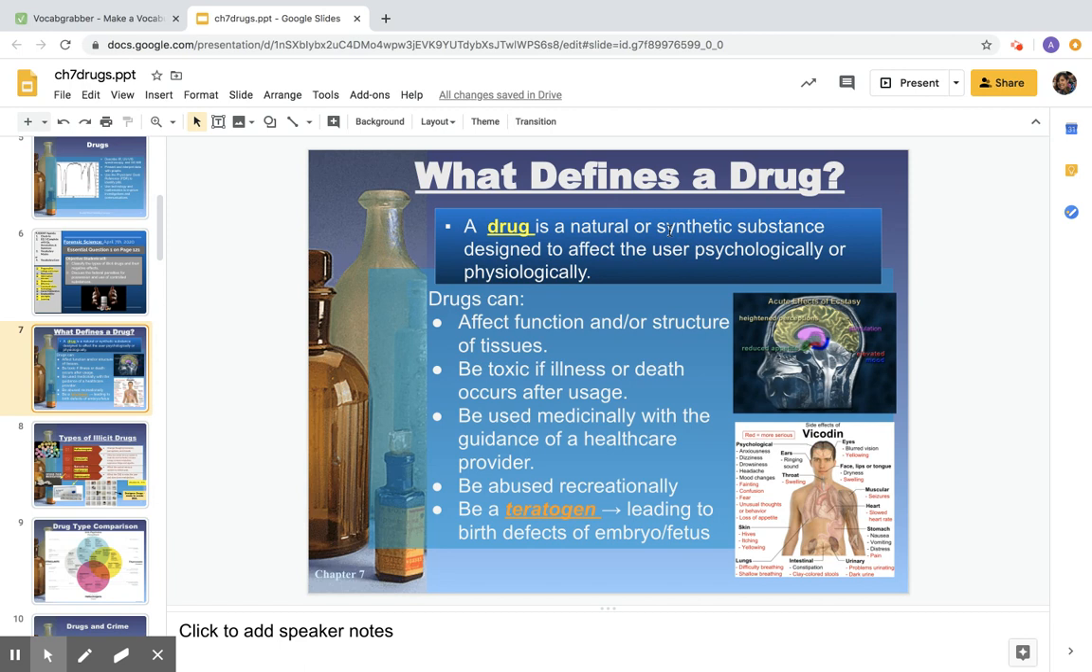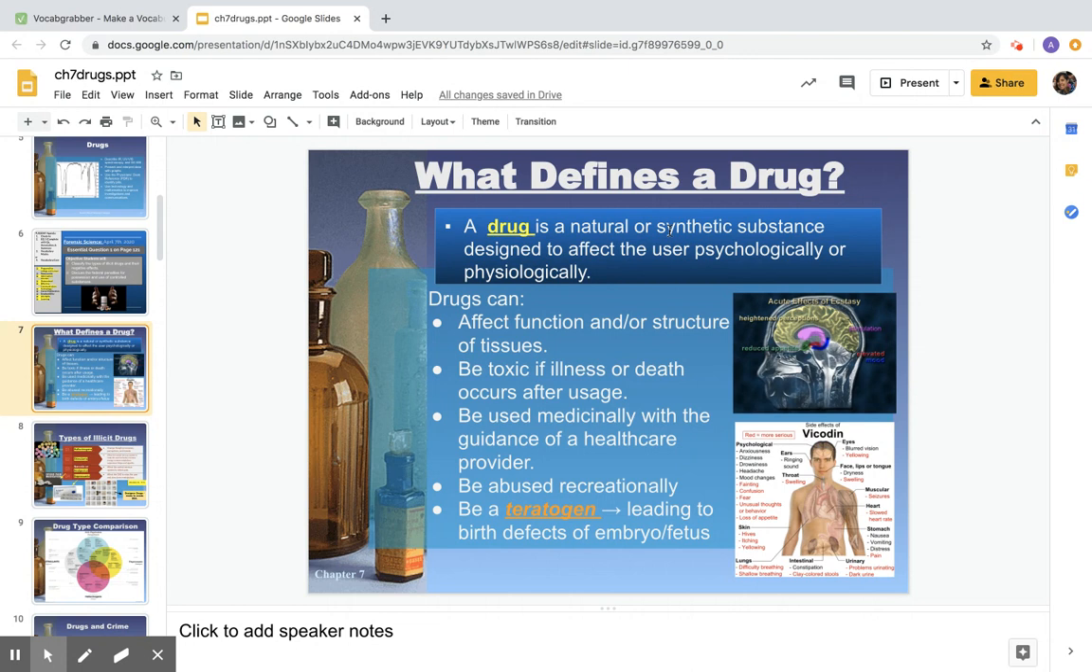They are designed to affect the user's psychology. That means their mental status, how they interpret their surroundings, their moods, perceptions. Or a drug can be used to affect the user physiologically. For example, we might have painkillers, we could have antibiotics, things like that. So those are the 2 things there, natural or synthetic. And then they are affecting the user's psychology and physiological performance.